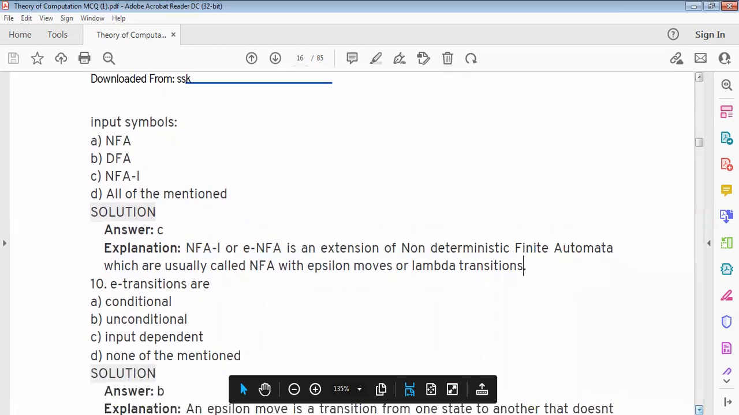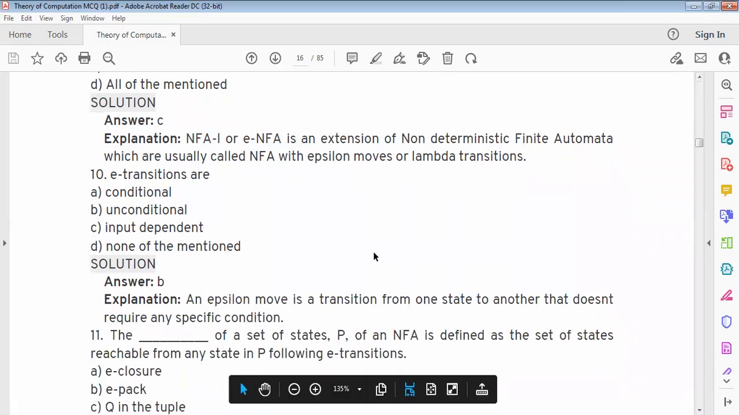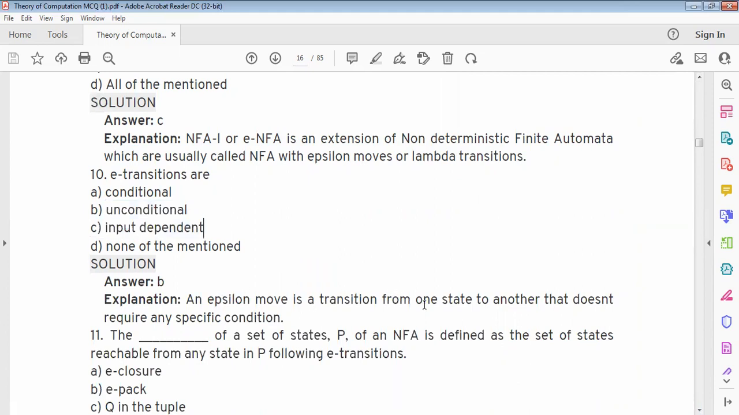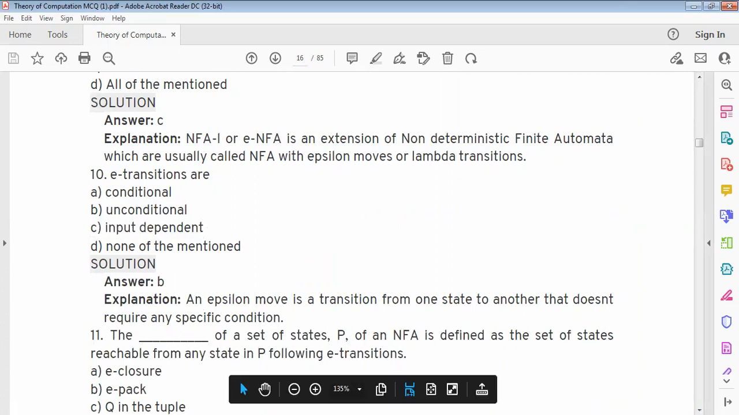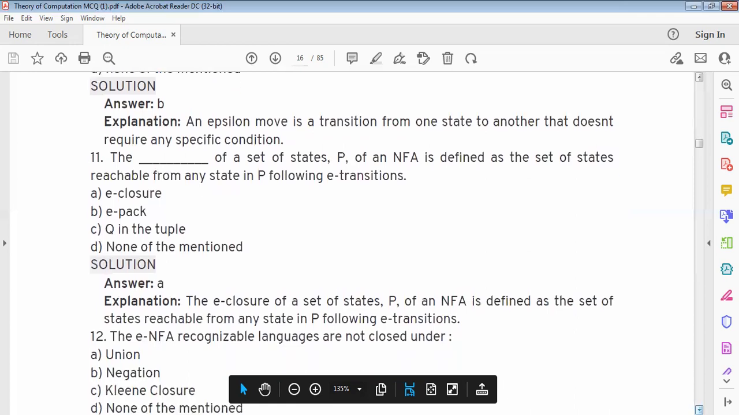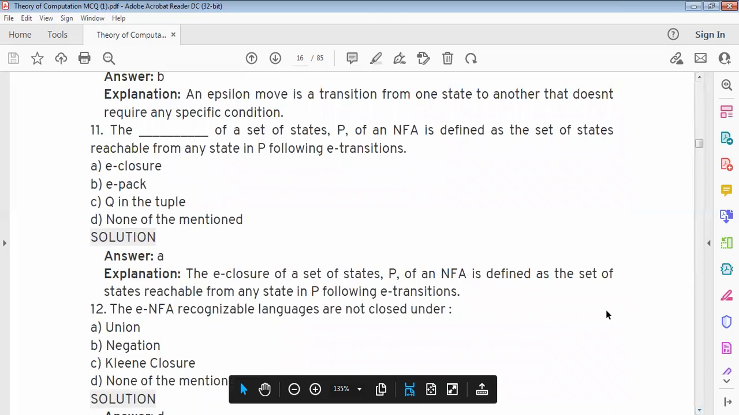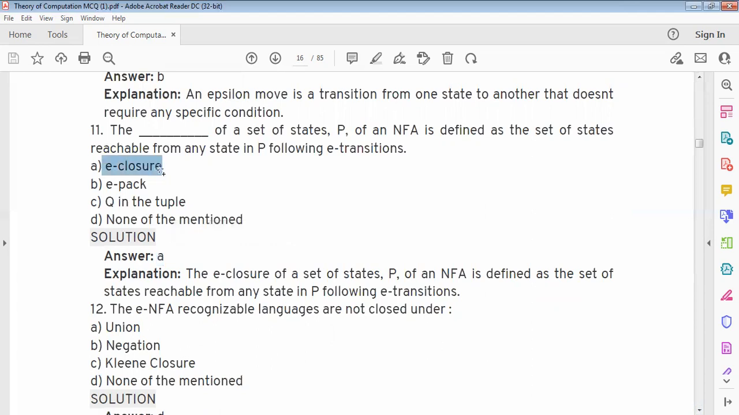Epsilon transitions are option B, unconditional. An epsilon move is a transition from one state to another that does not require any specific condition. The blank of a set of states P of an NFA is defined as the set of states reachable from any state in P following the epsilon transition. Answer is A, epsilon closure.